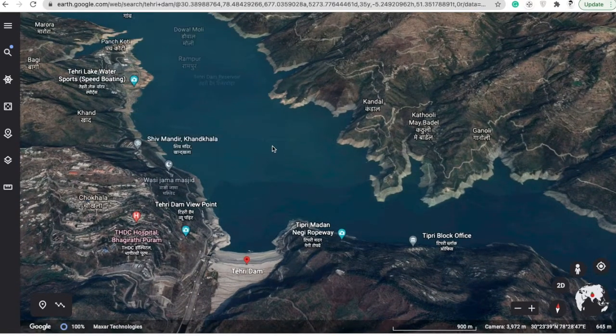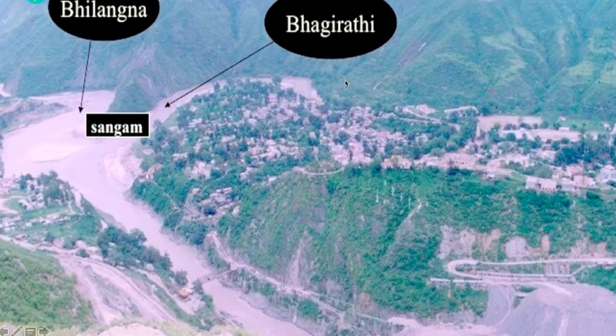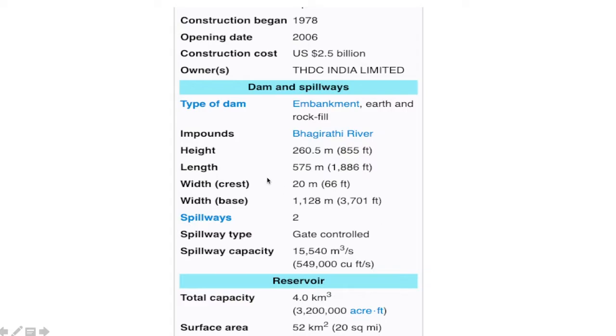Now here it looks very small, but in reality, let me show you the facts. It is an embankment type of dam. I will make a separate video for dams also. Here we can see that the height is 260 meters above sea level. That is, the height of the dam spillway is about 260 meters. Think of it. The water deposited there would be close to this much height. We know that these mountain regions are V-shaped regions, right?